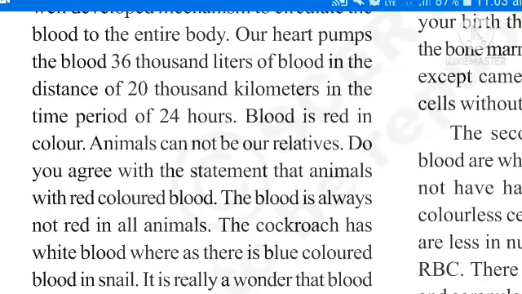Okay. Next, one more important thing is that taking blood of an adult, we can make a chain of red blood cells around the earth at the equator with 7 circles. See, the length of red blood cells. How much is it? A chain of red blood cells around the earth at the equator with 7 circles, 7 times around the earth. Those many blood cells are present in our body.